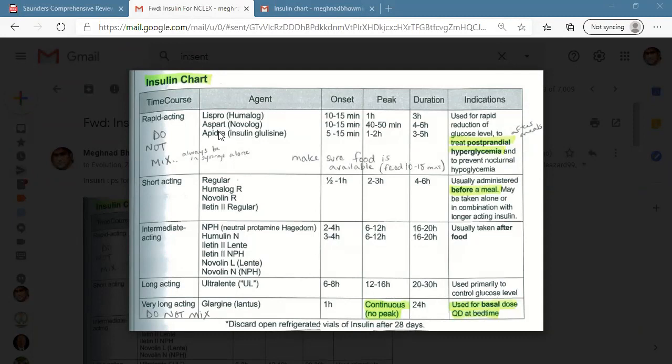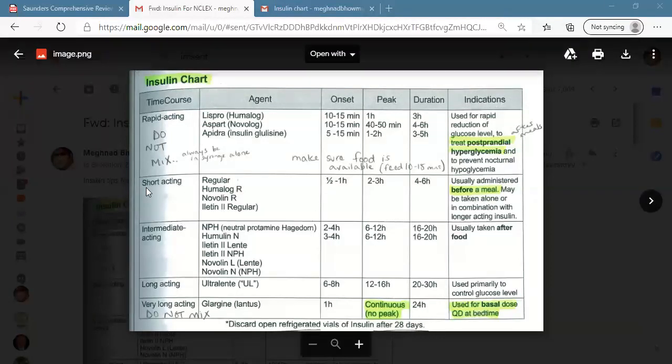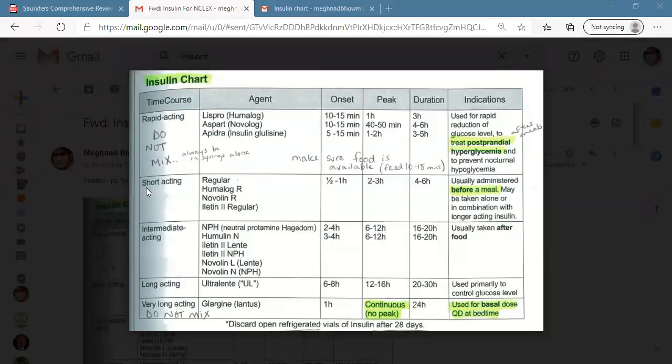Now short acting insulin. You can use short acting insulin with other insulin. I mean, short acting insulin can be used in combination with long acting insulin or in combination with intermediate insulin.